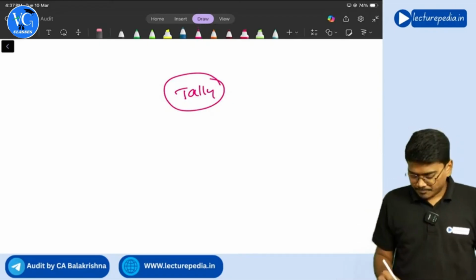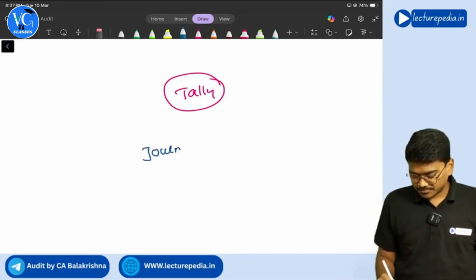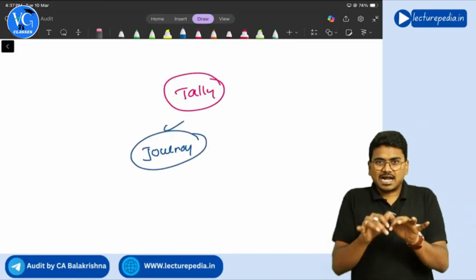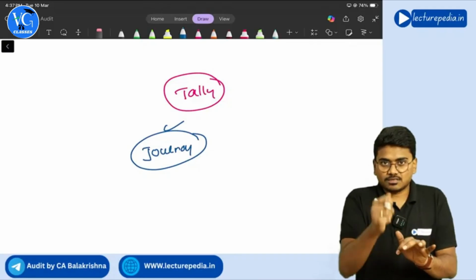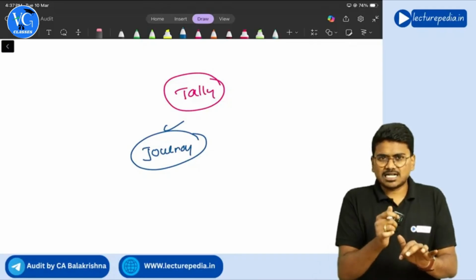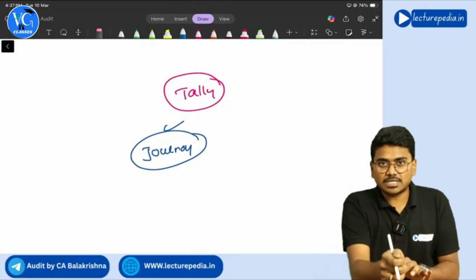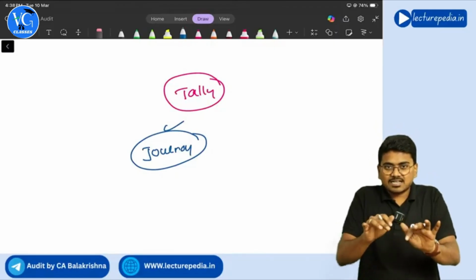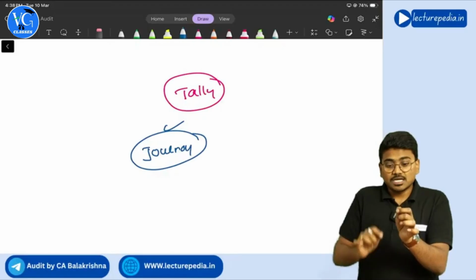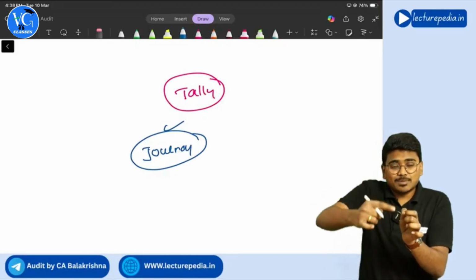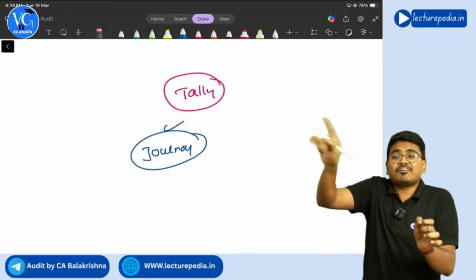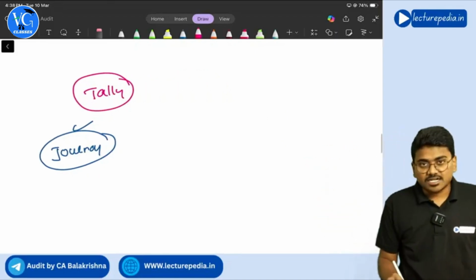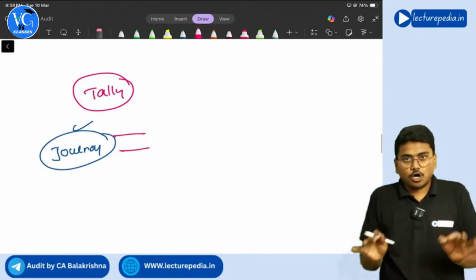In Tally, the input you will give is a journal entry, right? The starting point of entering a transaction into Tally is the journal entry. Once you pass a single journal entry, the input, it will be processed by the Tally software in different ways. In this journal entry, 2 accounts are involved.